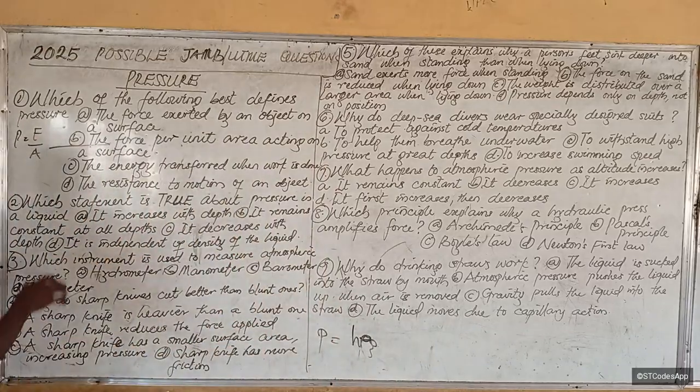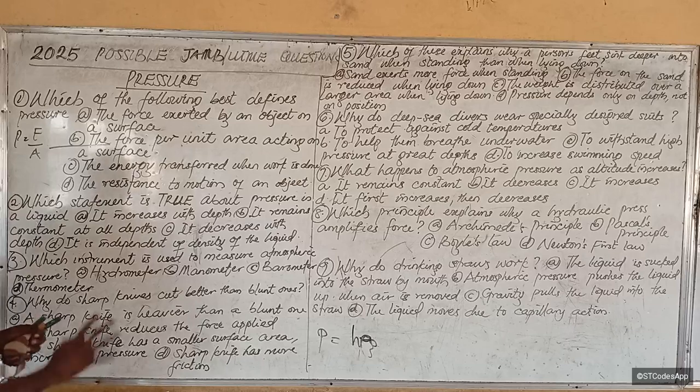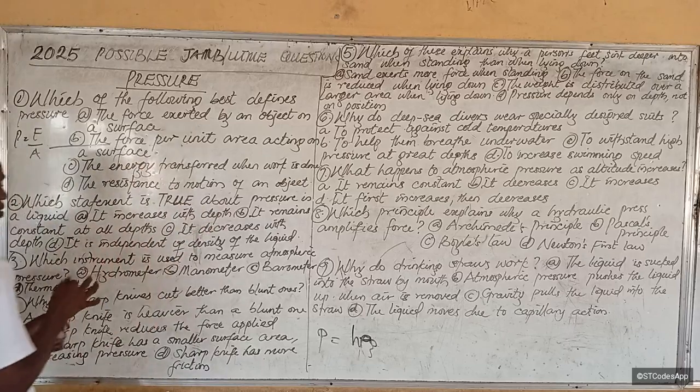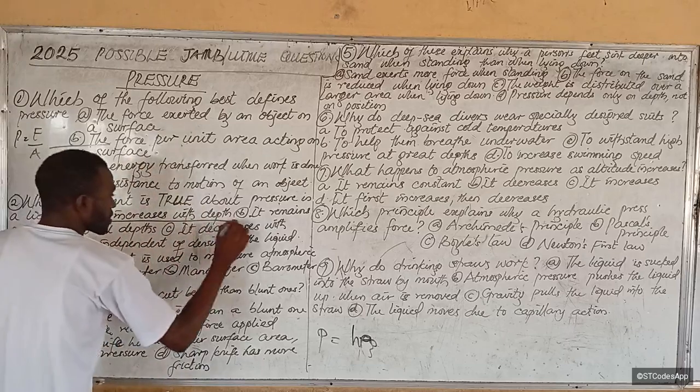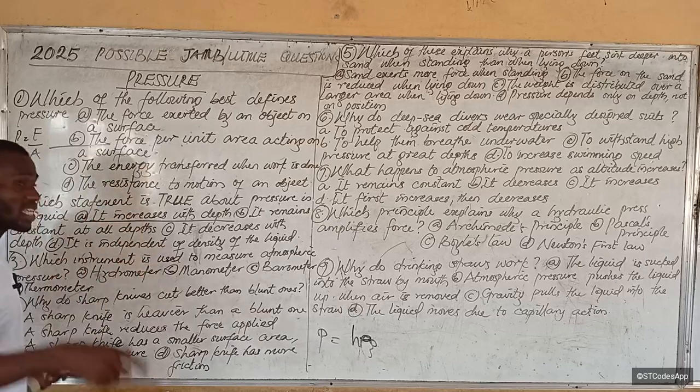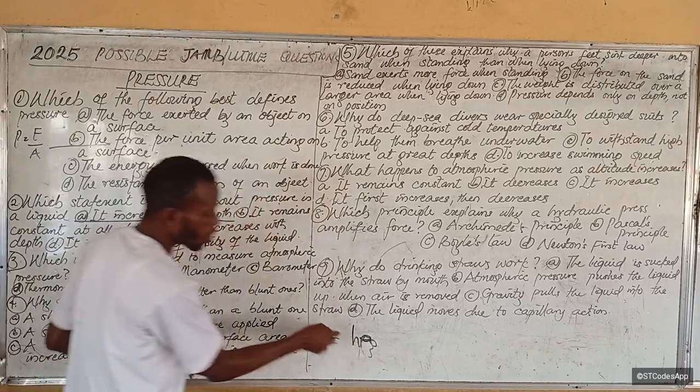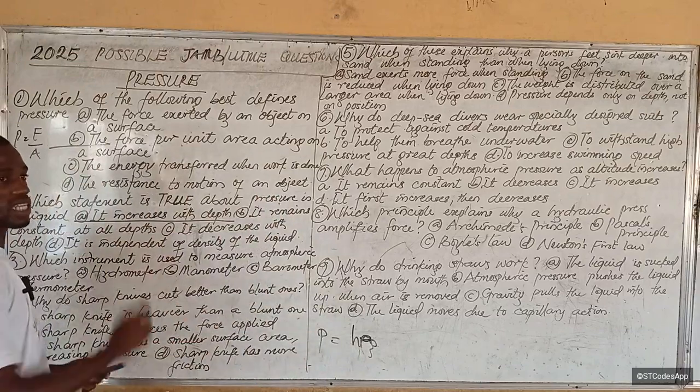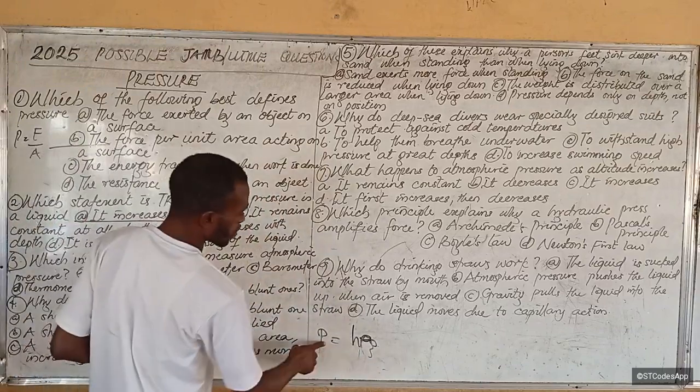All right, let's go now. It says, which one is true about pressure in the fluid? It increases with depth. That's our answer. You don't need to even search further. It says it remains constant at all depths. That is wrong. If not, H would not be there, or H will be a constant. But H here is directly proportional to the pressure.